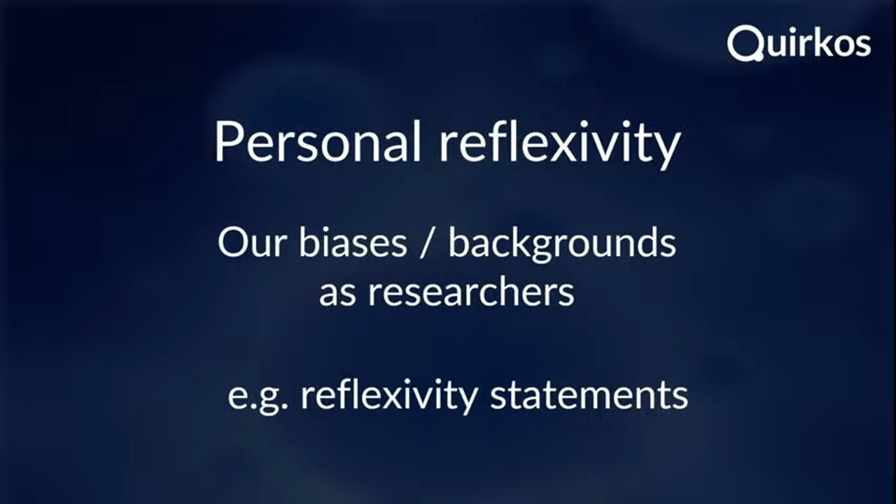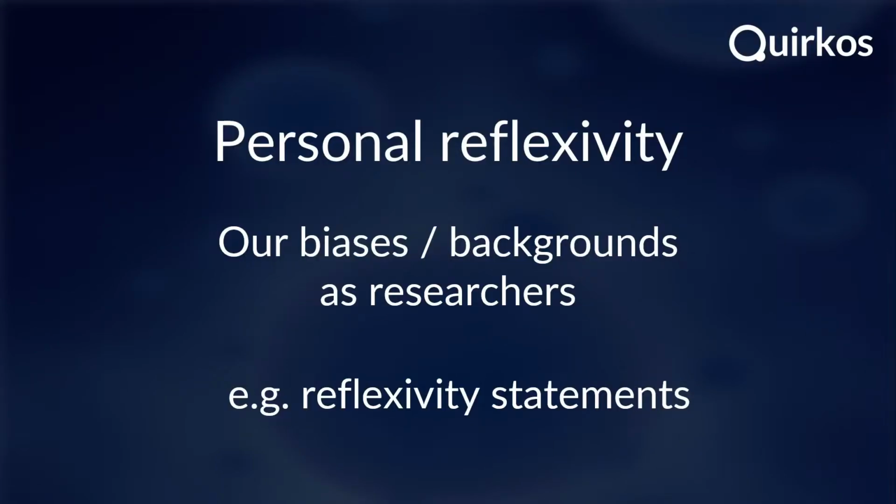And therefore, while we should be taking all the steps we can to minimize bias within our research, we should also be trying very hard to make our own biases and understanding explicit, so that the reader and someone else can understand for themselves any of the processes that may have influenced our interpretation of the data. One of the reasons we do that is to reduce bias. Another reason is also to make us conscious of our own process, so our own reasons that we might interpret data in a particular way.